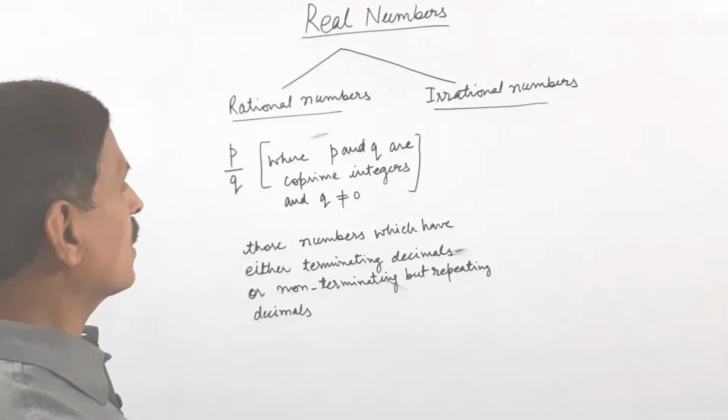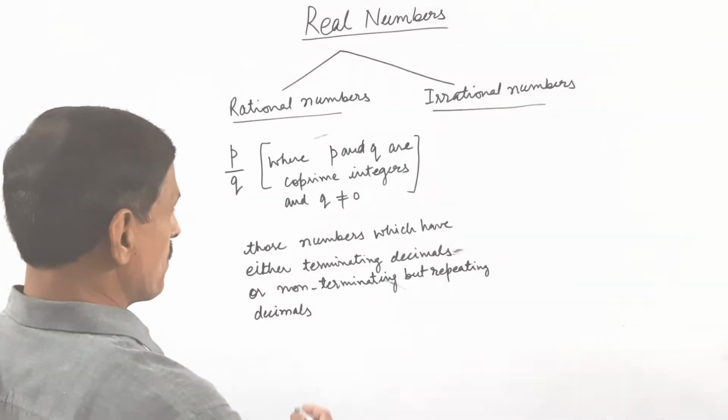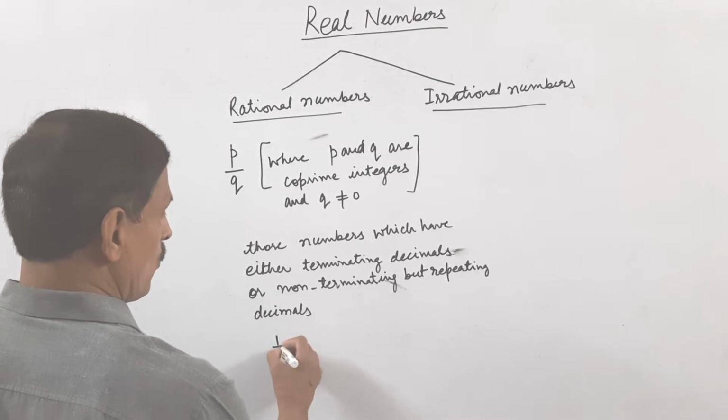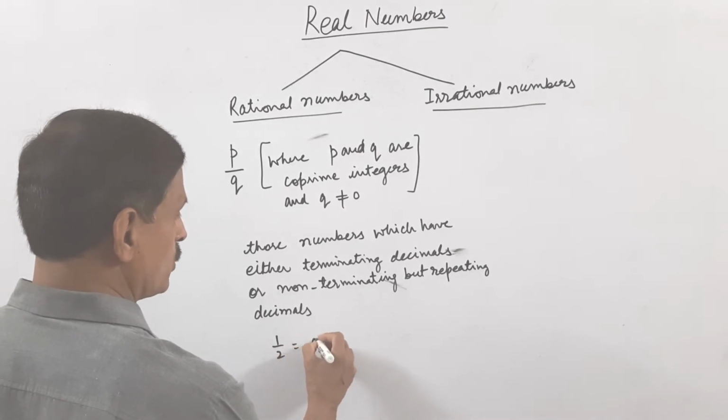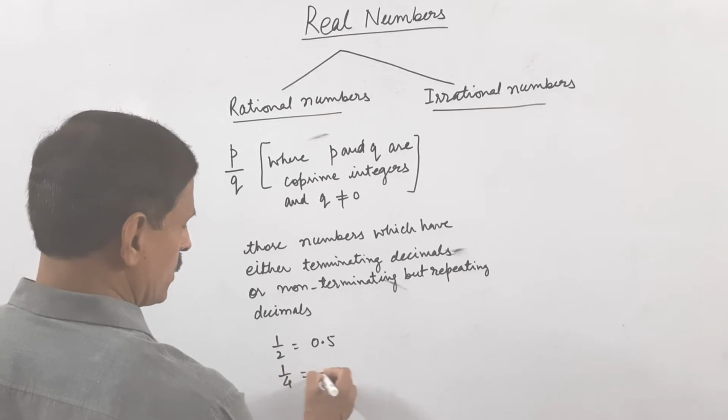Such numbers are called rational numbers. For example, 1 upon 2 is equal to 0.5, 1 upon 4 is equal to